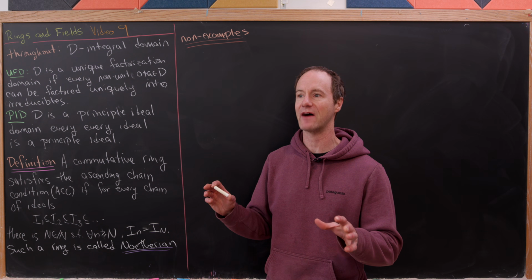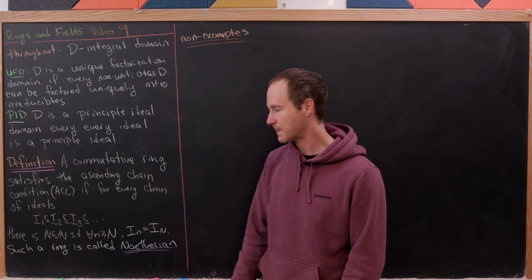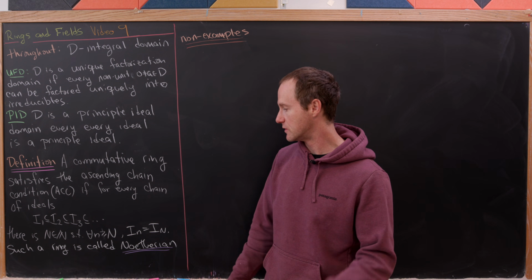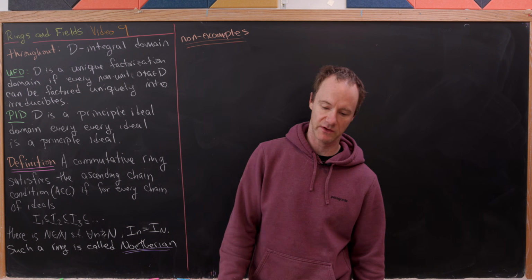So in other words, you can't have an infinite chain of ideals where they're all different. And just kind of BTW, a ring that satisfies the ascending chain condition is called a Noetherian ring.